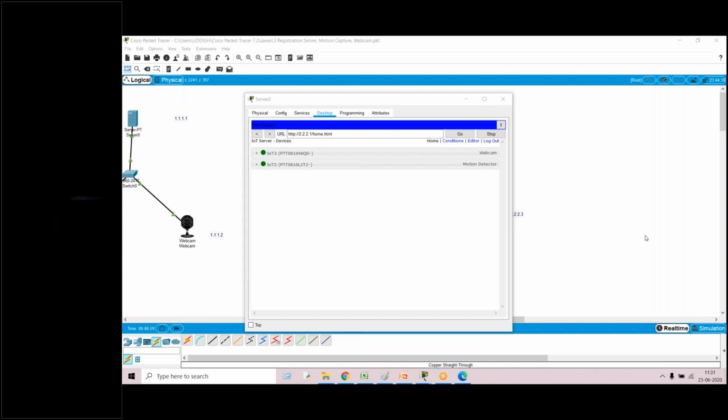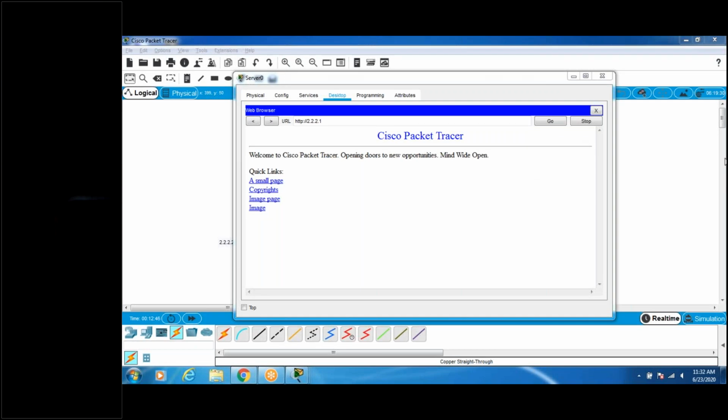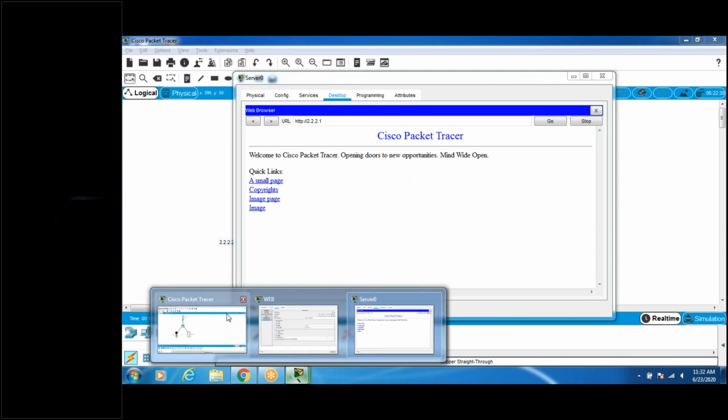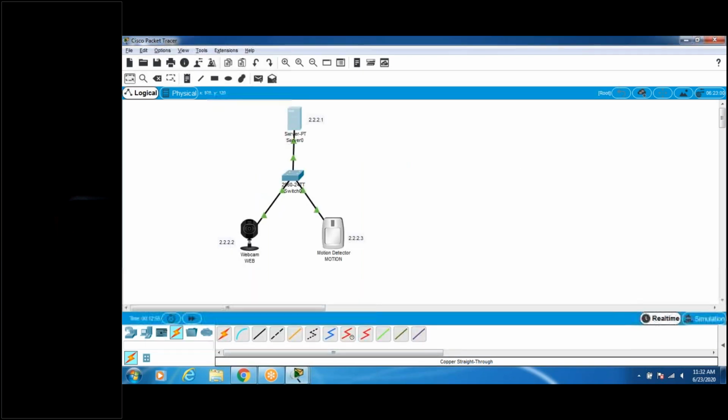Sir, can you show your screen? Yes, sir. No problem, I can share, sir. But I'm not getting permission to share the screen, sir. Yes, sir, I'm sharing the screen. No, you try just now. Yes, sir. Shared, sir. I shared the screen, sir.